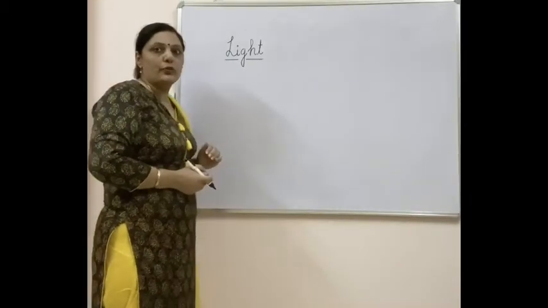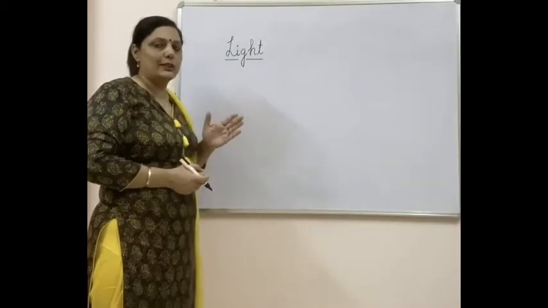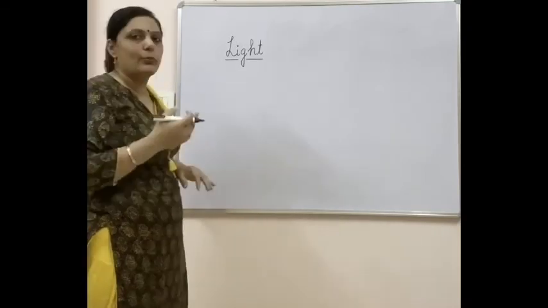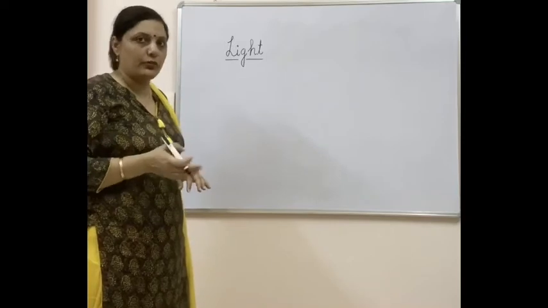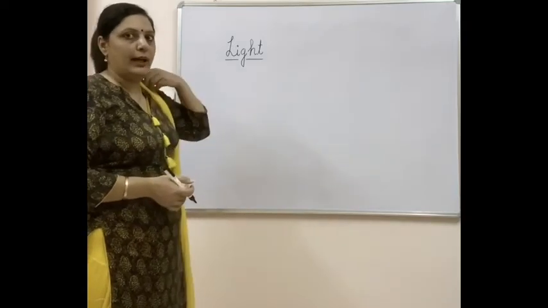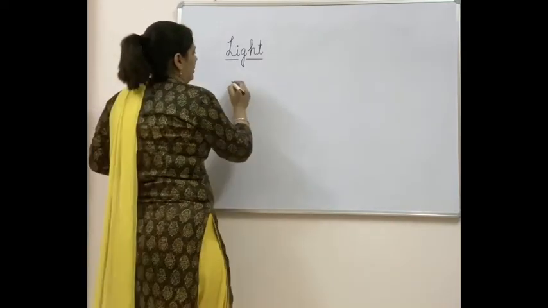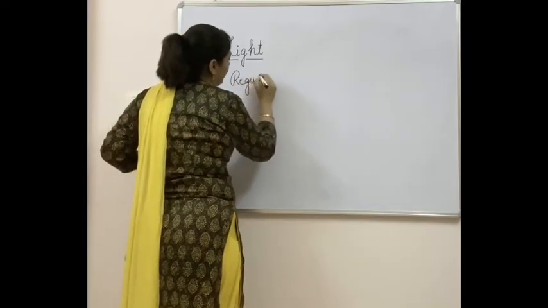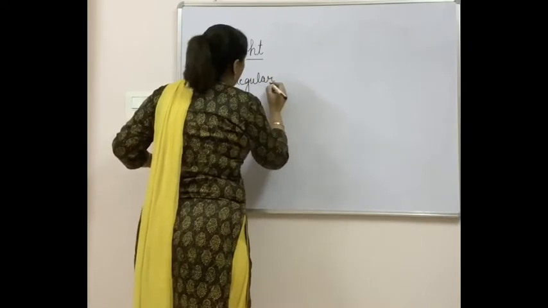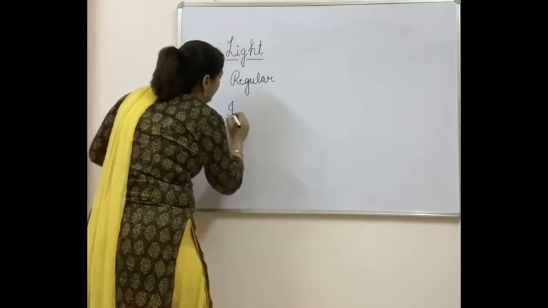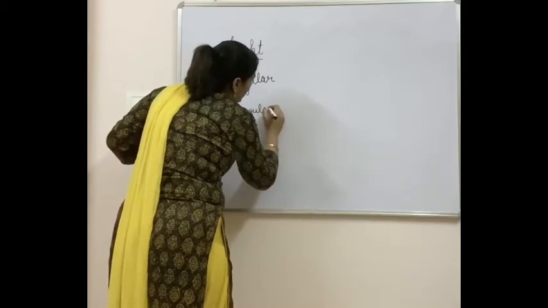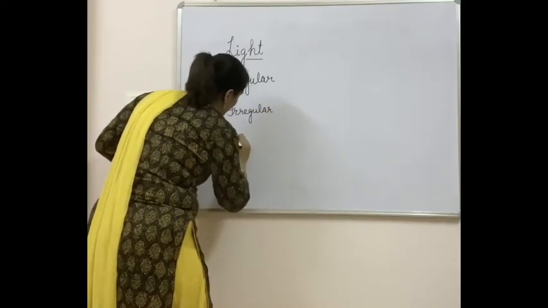Now, laws of reflection are always valid at every point of time. Means you cannot say that somewhere there will be failure of laws of reflection. So here we have two types of reflection. One is called as regular reflection and second is irregular reflection, which is also considered as diffused reflection.